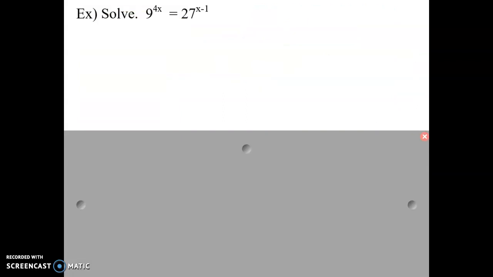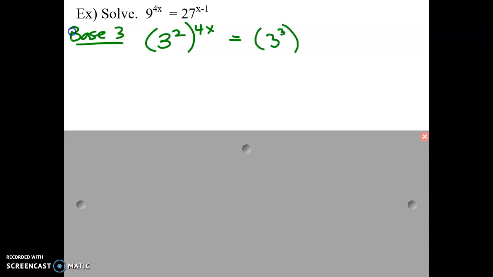So our example says solve 9 to the power of 4x equals 27 to the power of x minus 1. The goal when we're solving these is to get them into the same base. So what can both 9 and 27 be broken down to for a base? 3. Good. So what I'm trying to get these to is a base of 3. So 9 I know is 3 squared, and that would be to the power of 4x. 27 I know is 3 cubed, and that would be to the power of x minus 1.